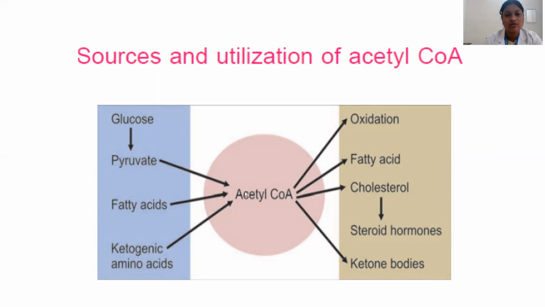Fatty acids also contribute to acetyl coenzyme A. Amino acids, mainly the ketogenic amino acids, will result in the formation of acetyl coenzyme A. What is the fate of acetyl coenzyme A? It will undergo oxidation by the TCA cycle, or it will get converted into fatty acids. It will contribute to fatty acid synthesis, or it will be converted into cholesterol. This cholesterol in turn will help in the formation of steroid hormones, or this acetyl coenzyme A can be converted to ketone bodies.